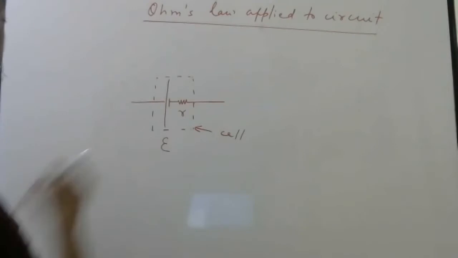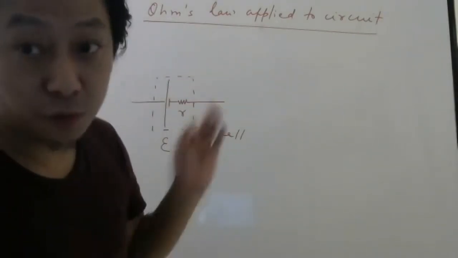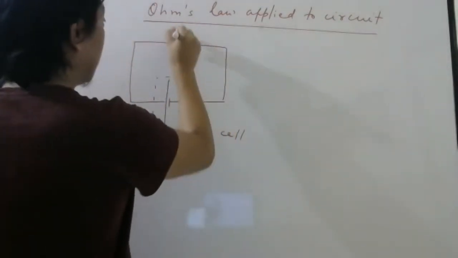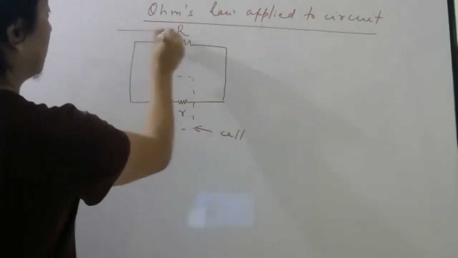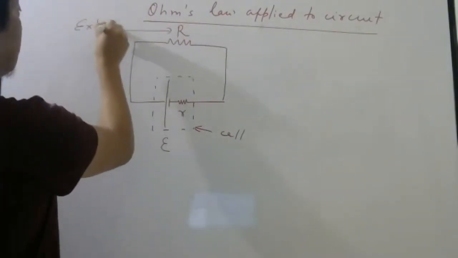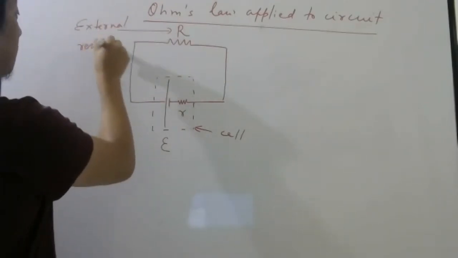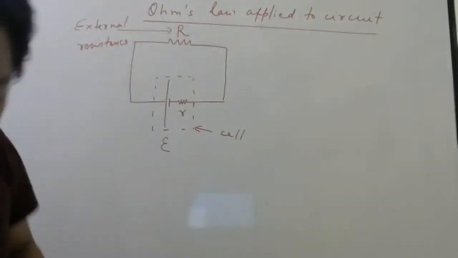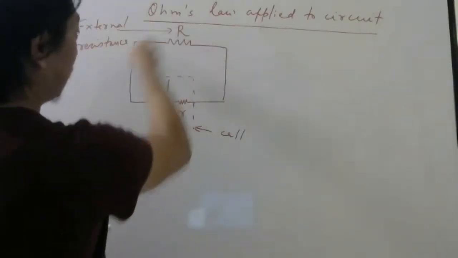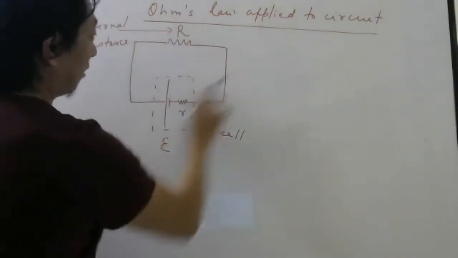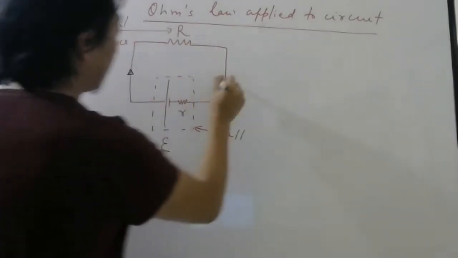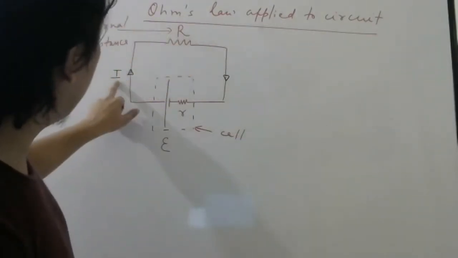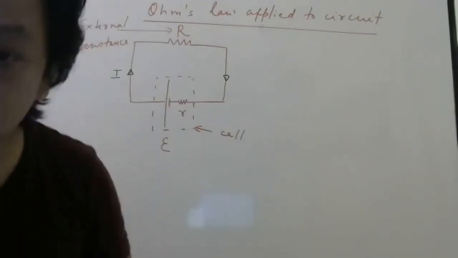Now I want current. If you want current, you have to close the circuit. So let us put an external resistance. This is your external resistance. It could be a bulb or mobile phone, whatever it is. I know electrons will move from negative to positive, but current we show in the direction opposite to electrons. So current will be this way. I want a relation between capital R, current, EMF, and internal resistance. So how do we derive this?